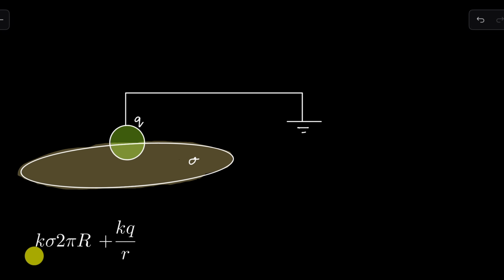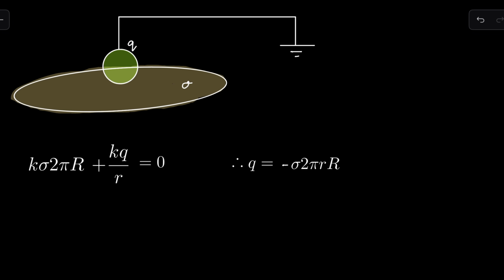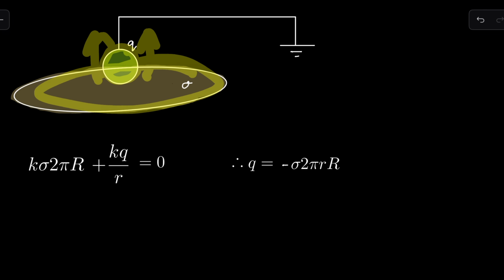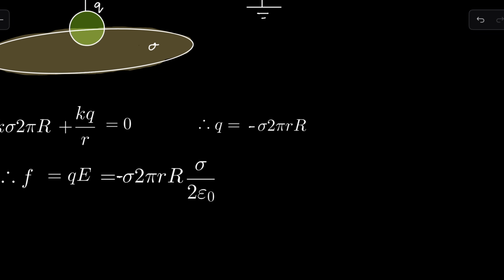This is potential due to disk, and this is potential due to the charge acquired on this sphere because it is connected to Earth. And this total potential at the center should be 0 because it is connected to Earth. So this will give the charge acquired by this sphere, and now a force will act on this Q charge because it is placed in the electric field of this disk. So a force will act, and that force will be simply Q into electric field, Q into E.